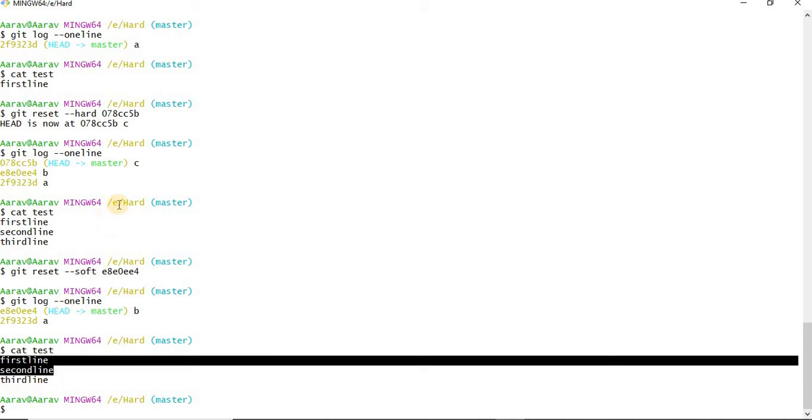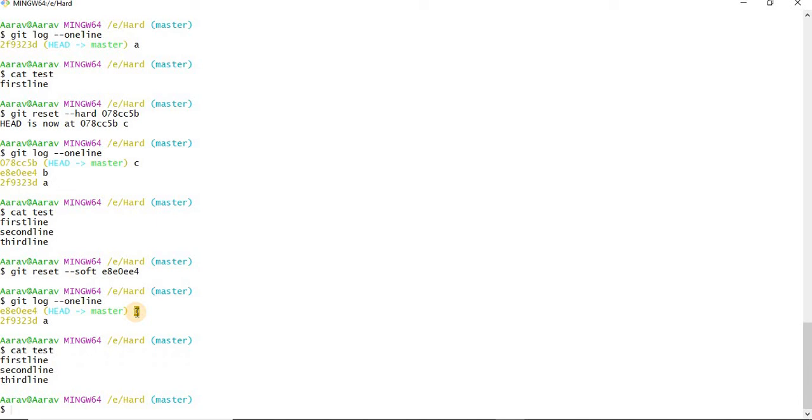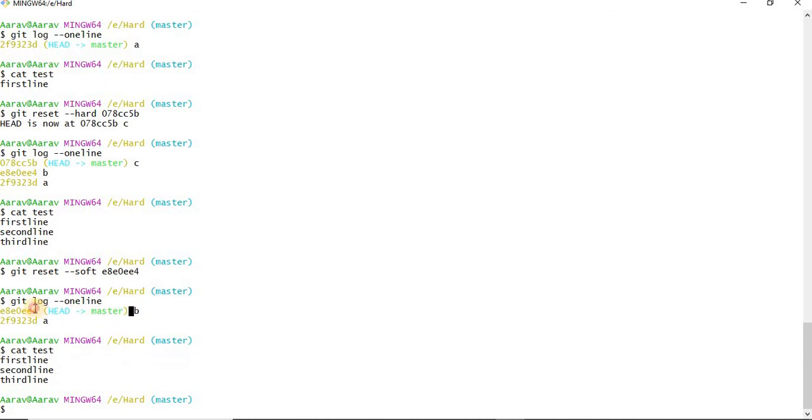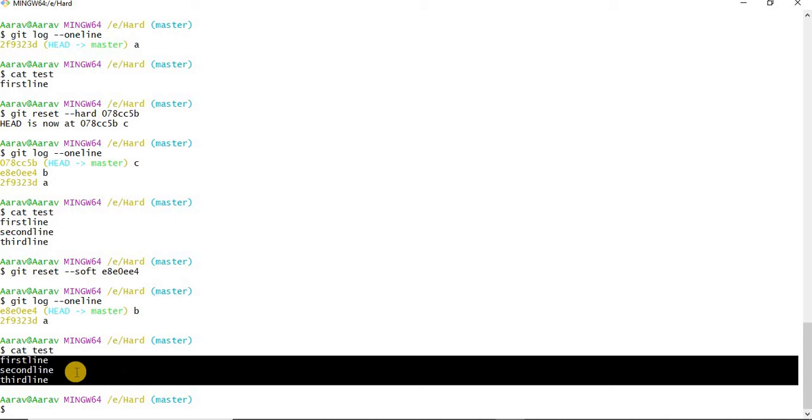But in the case of hard reset, what happened? Once I switch to B commit, I could see only 2 lines. Here I have done soft reset to B commit. I could see HEAD at B, but I could see 3 lines, which belong to commit C. Hope you understand the difference. So what is happening here?